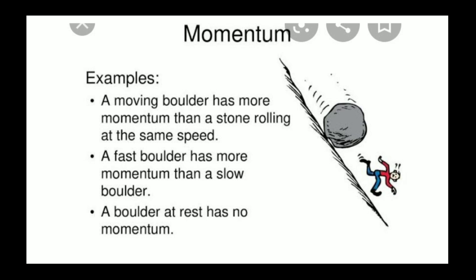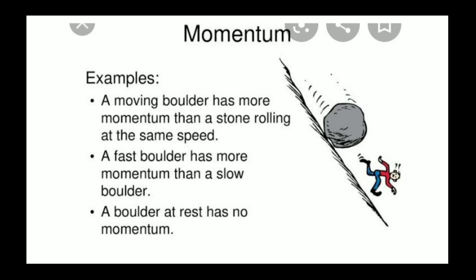The example is: a moving boulder has more momentum than a stone rolling at the same speed. Here the small stone is not shown, but you can see the boulder moving. This boulder has more mass, so it has more momentum. A big stone, a big rock, has more momentum. A fast boulder has more momentum than a slow boulder.